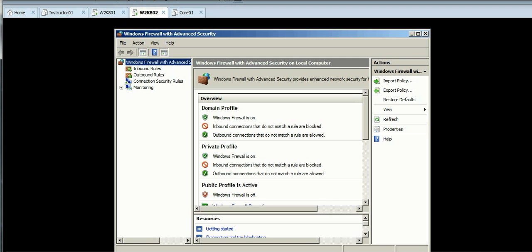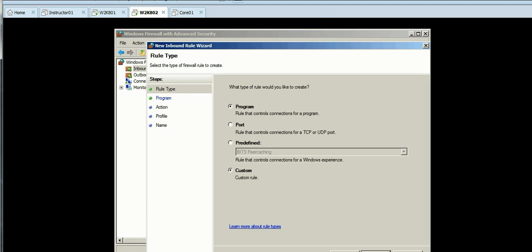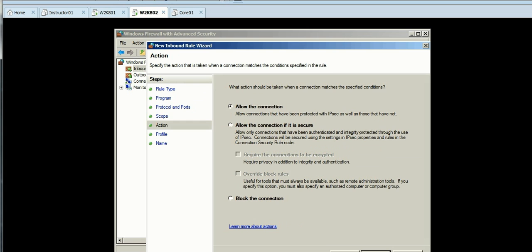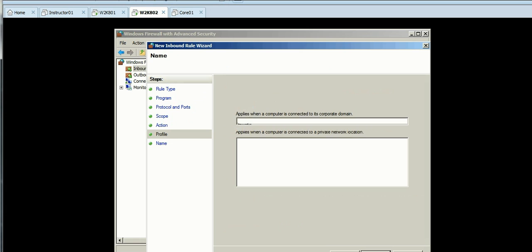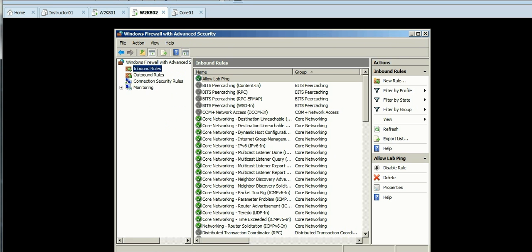Now next we have to add the exception on the second server also. So as before, we'll go back to the inbound rules. We're going to add a new rule. It's going to be custom, all programs. And leave the default rule apply. We're also going to name this one Allow Lab Ping. Click Next. And that creates it. Make sure that the arrow is green. Go ahead and click Close.